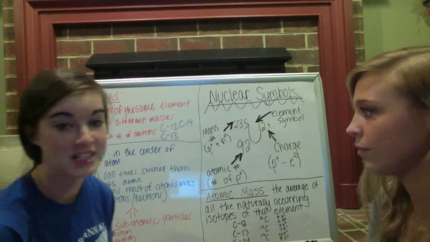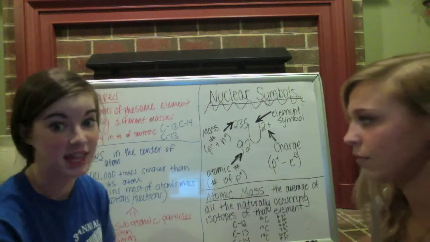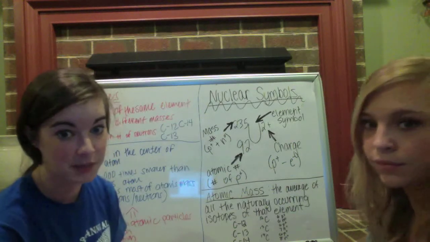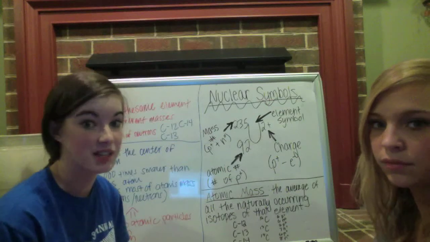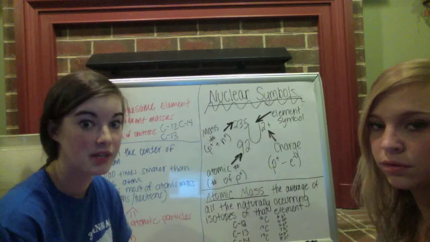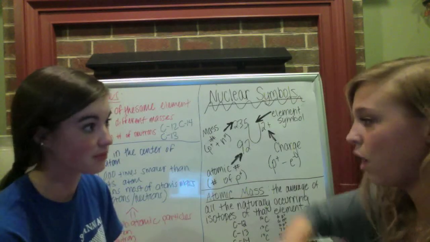Now for the nucleus. Nucleus is found in the center of the atom, and it's 100,000 times smaller than its atom. And the nucleus contains most of the atom's mass because it contains the 2 subatomic particles, protons and neutrons. And then the 3 main subatomic particles are the protons, neutrons, and electrons. And that's for the whole atom.